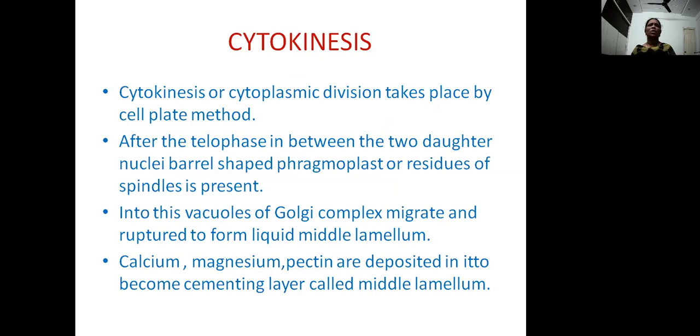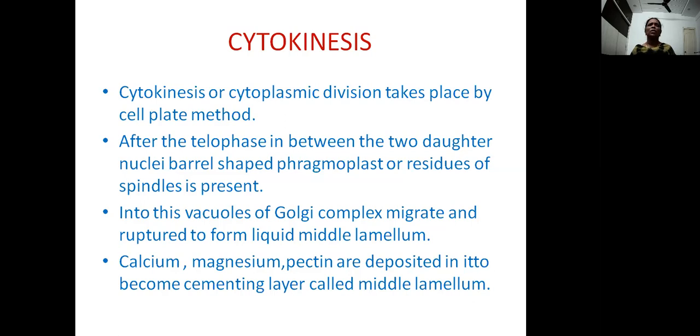During cytokinesis, it is by a special method called the cell plate method that the cell wall formation takes place. At the end of telophase, two daughter nuclei are present in the same cytoplasm, but they must be converted into two daughter cells only by the division of cytoplasm. After the telophase, in between the two daughter nuclei, a barrel-shaped phragmoplast or residues of spindle fibers is present.